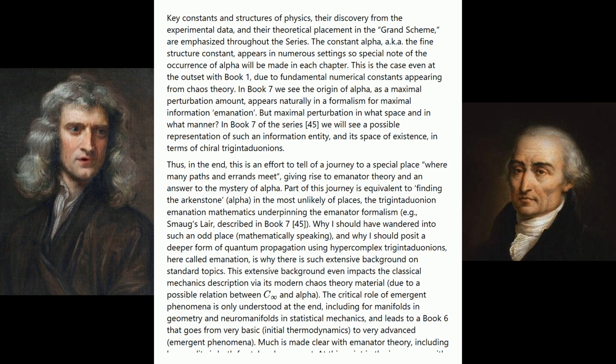Part of this journey is equivalent to finding the Arkenstone, alpha, in the most unlikely of places, the trigintiduonian emanation mathematics underpinning the emanator formalism, a.k.a. Smaug's lair, described in Book 7. Why I should have wandered into such an odd place, mathematically speaking, and why I should posit a deeper form of quantum propagation using hypercomplex trigintiduonians, here called emanation, is why there is such extensive background on standard topics. This extensive background even impacts the classical mechanics description via its modern chaos theory material, due to a possible relation between C sub infinity and alpha.